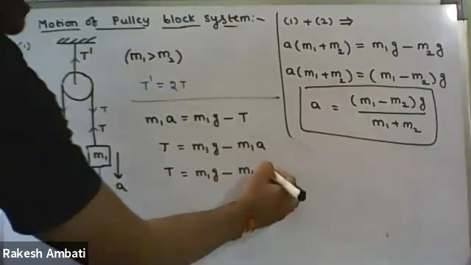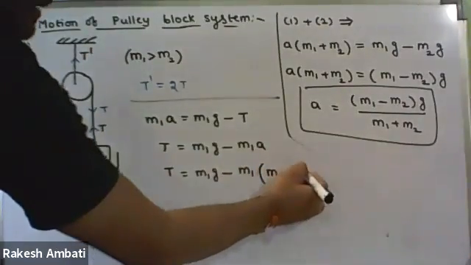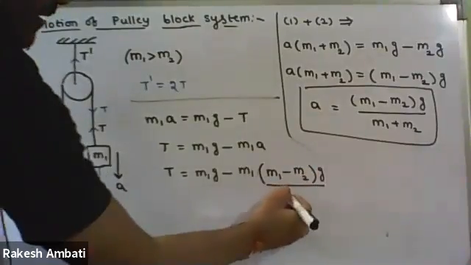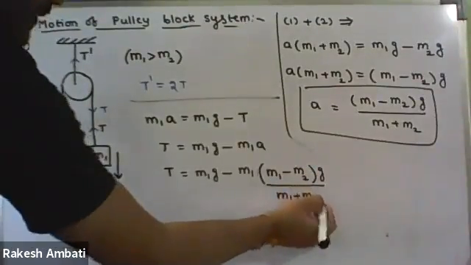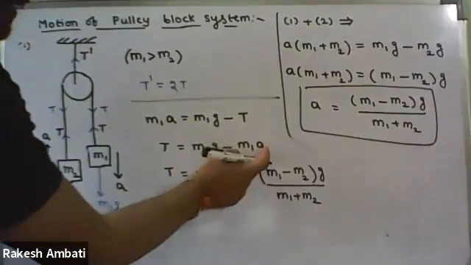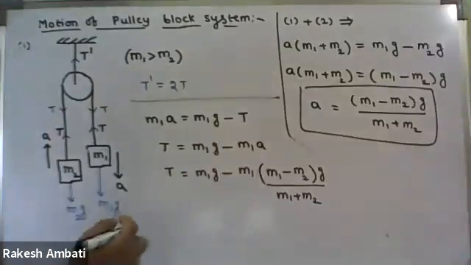So what we get is m1 minus m2 into g upon m1 plus m2. So m1g as it is, minus m1 into, in the place of acceleration, we are writing this equation.